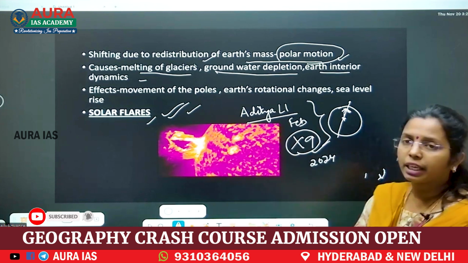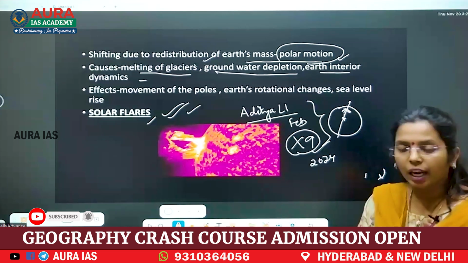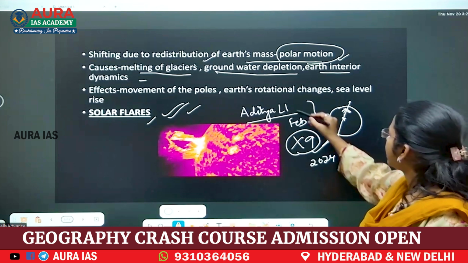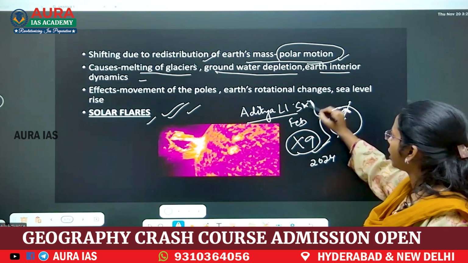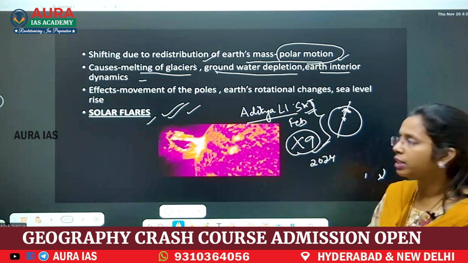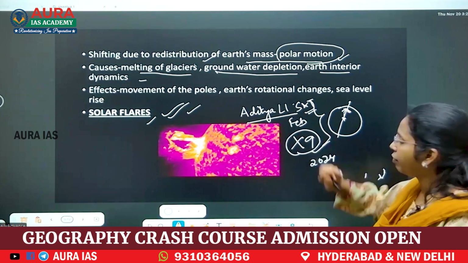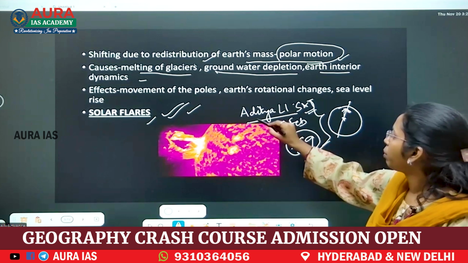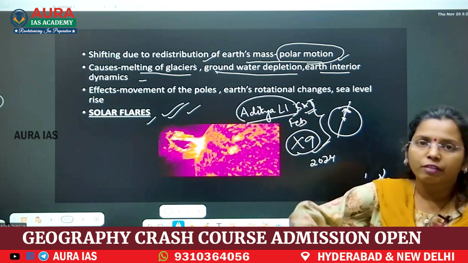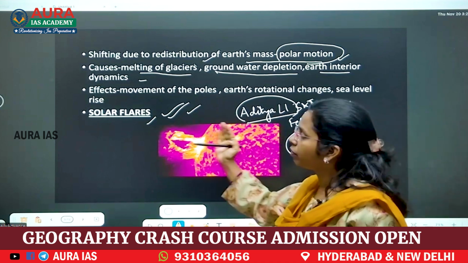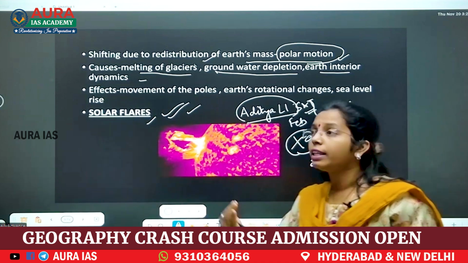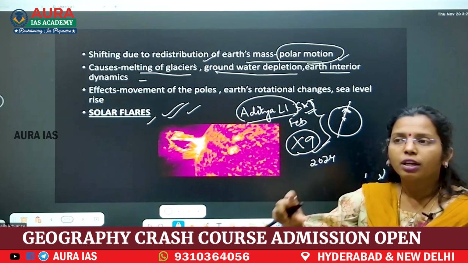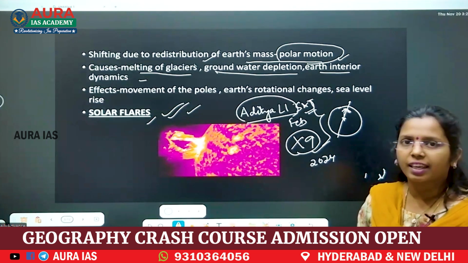So when you see any current affairs news, you have to relate it in a scientific way, in a geographical way. See, this is related to science and tech. Yes or no? Most students will see Aditya L1, since it has taken the first picture in February. But whenever you see current affairs, you have to think about the geographical aspect also. Next they can ask where solar flares occur, near sunspots. Now where sunspots are seen, they can ask, right?